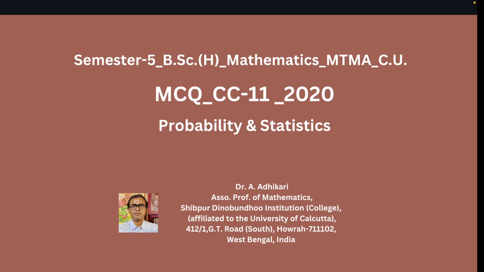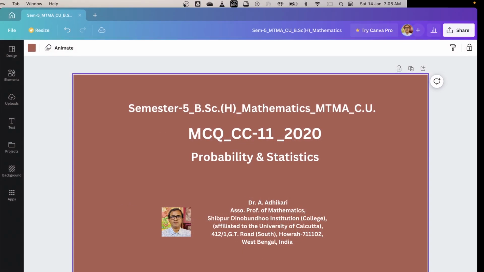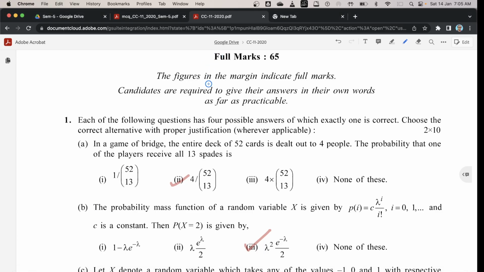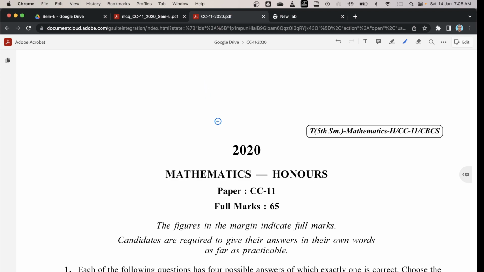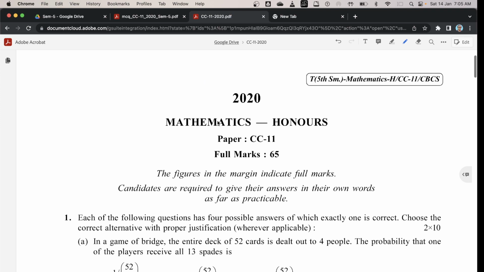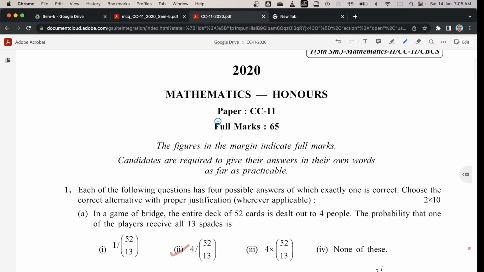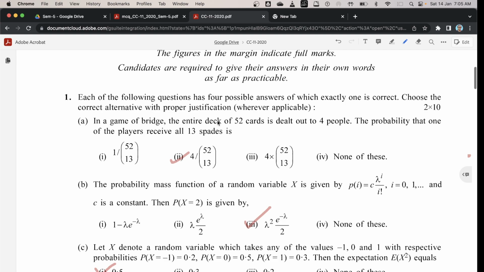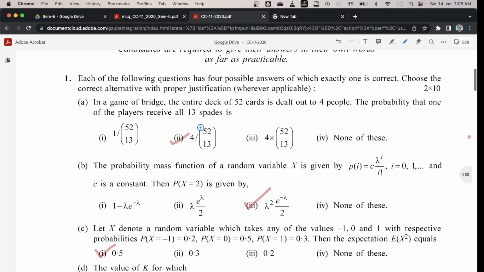Today we discuss the MCQ paper CC-11, semester 5, 2020, BSc Mathematics Honors. Fifth semester 2020 Mathematics Honors paper CC-11. First question MCQ. Question 1A.